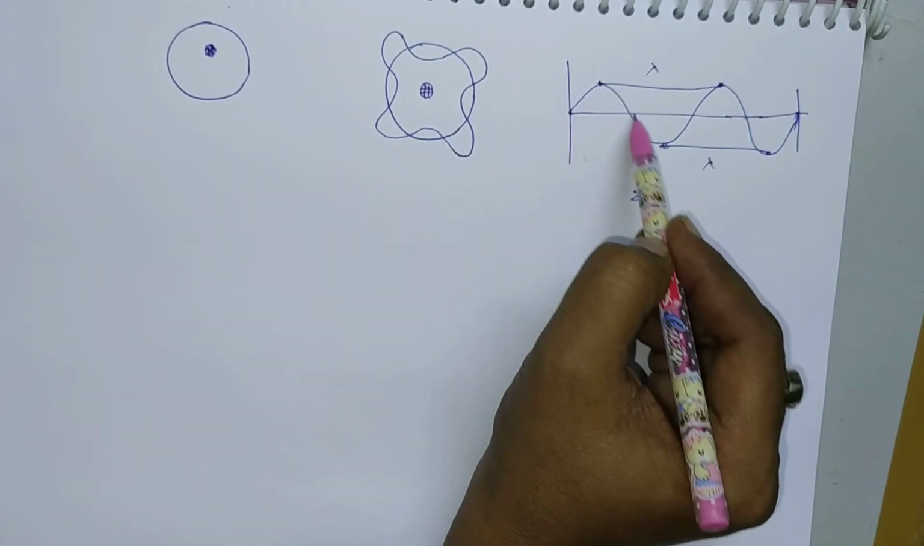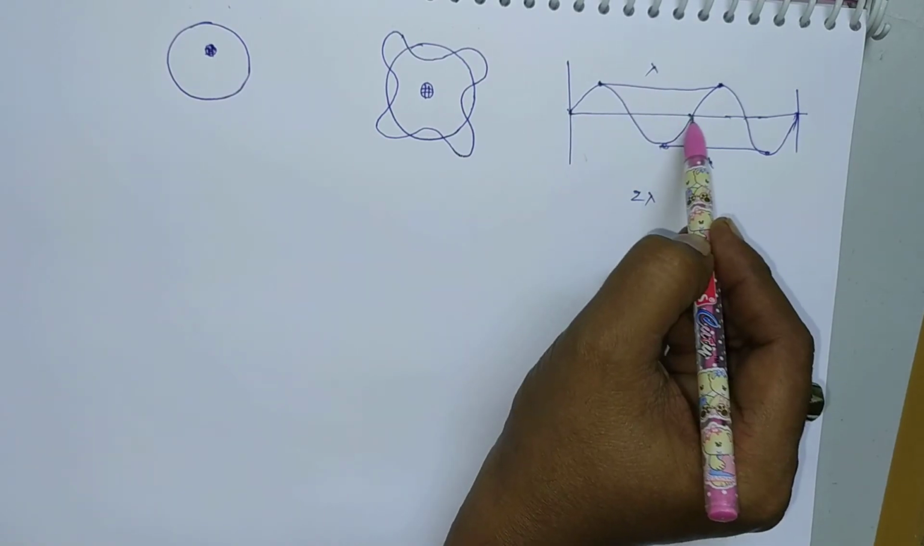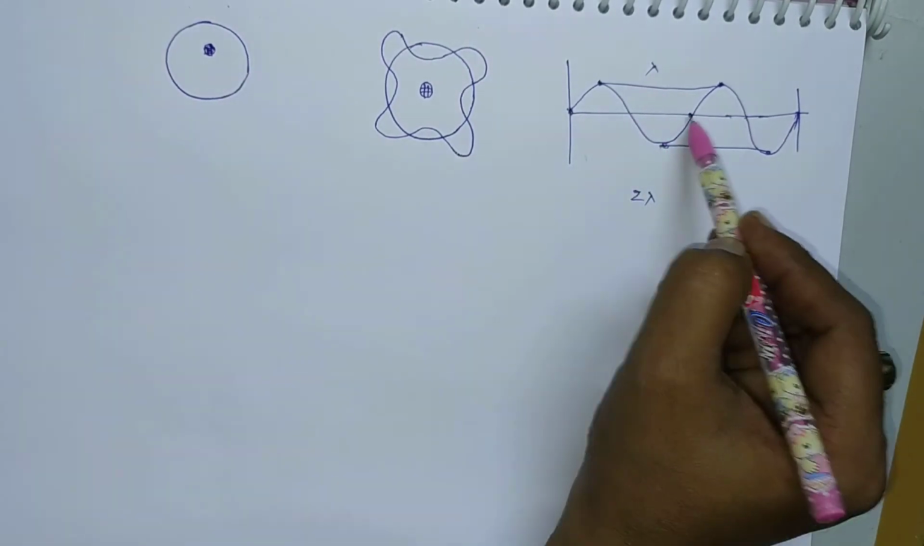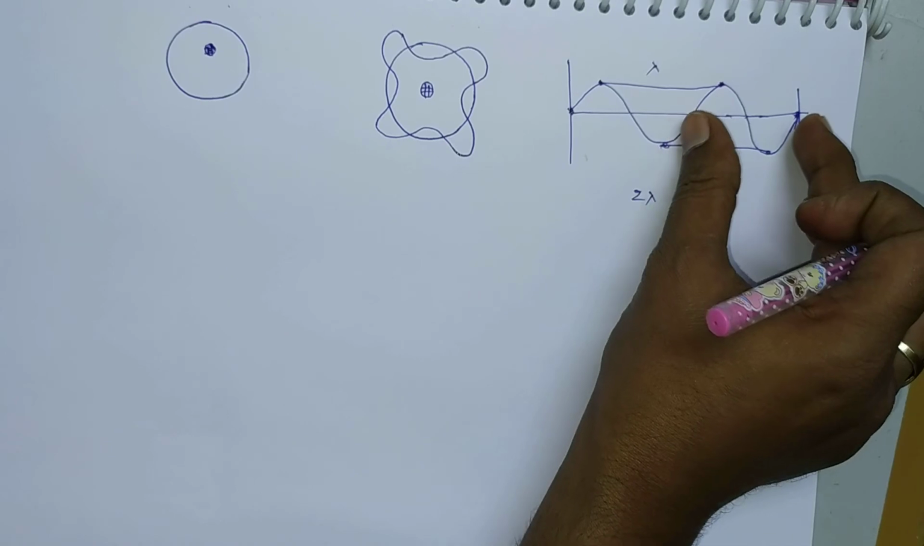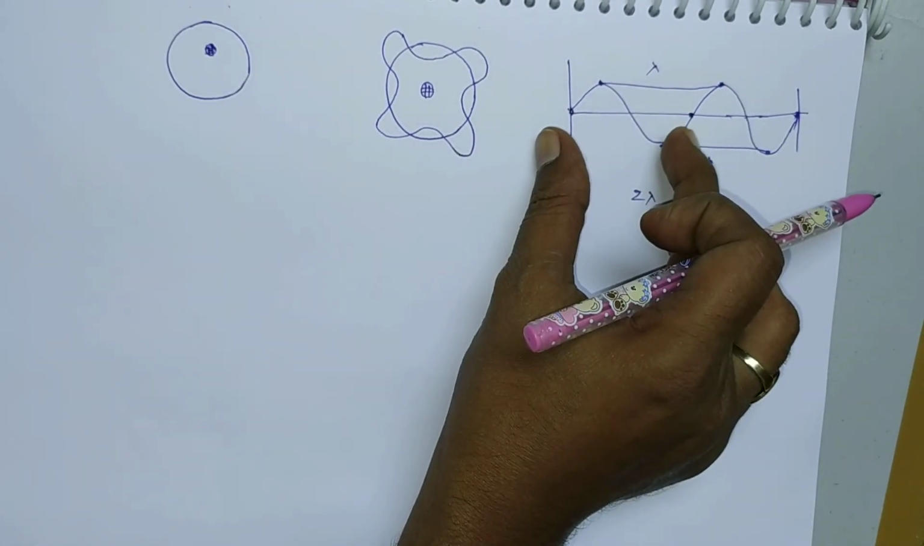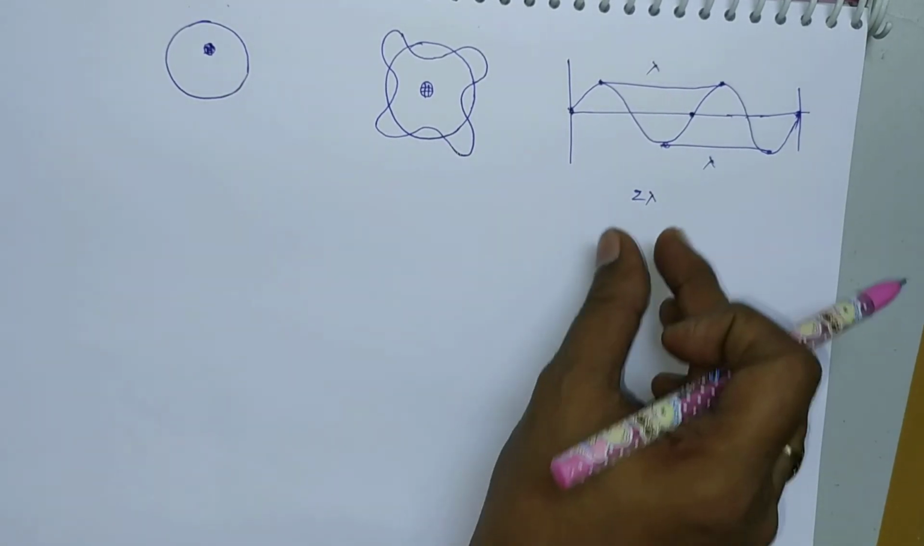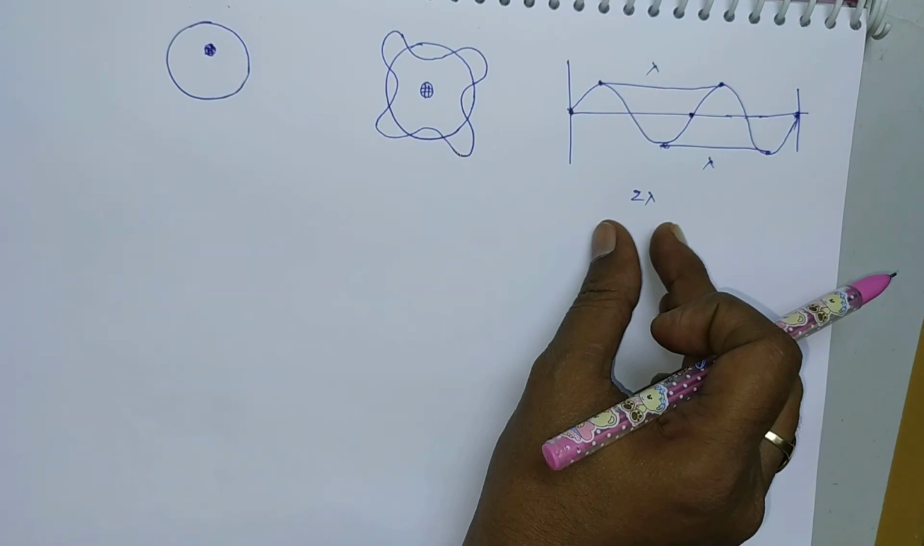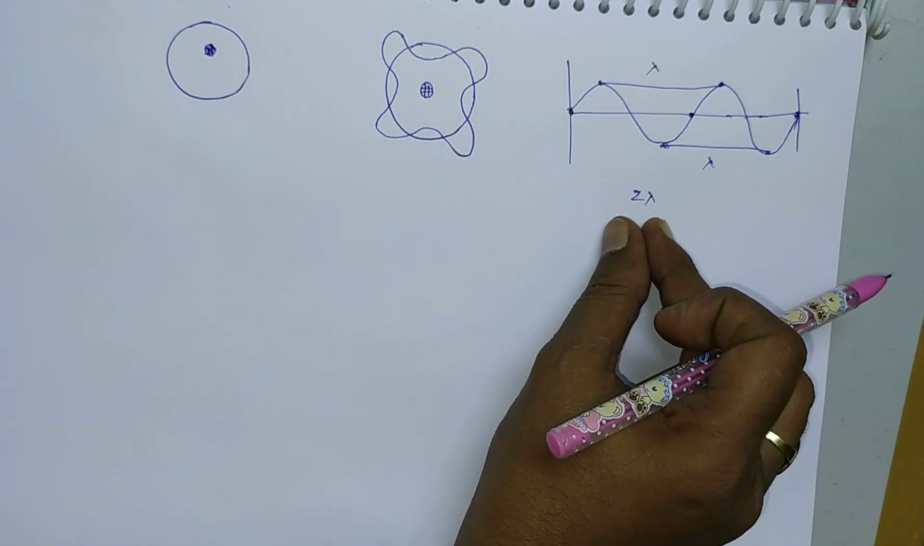Okay, so from this point to this point is one wavelength, and from this point to this point is the second wavelength. This is one wavelength lambda and this is the second wavelength lambda. So the total wavelength should be 2 lambda. Okay, clear? The total wavelength is 2 lambda.